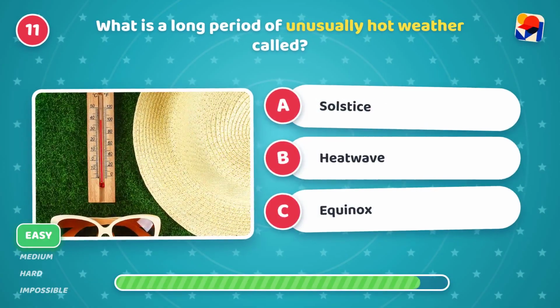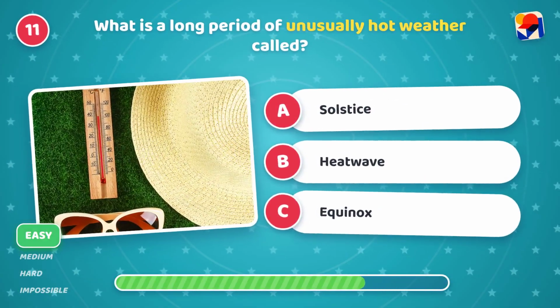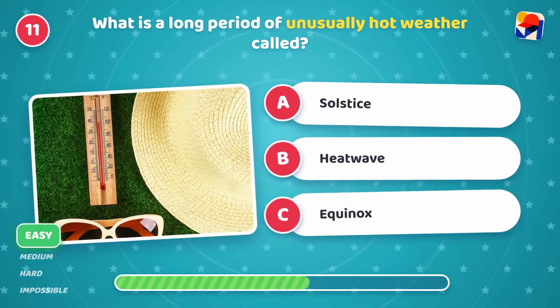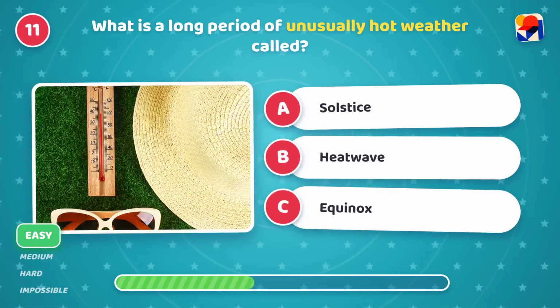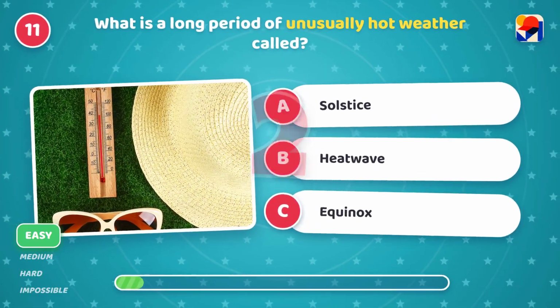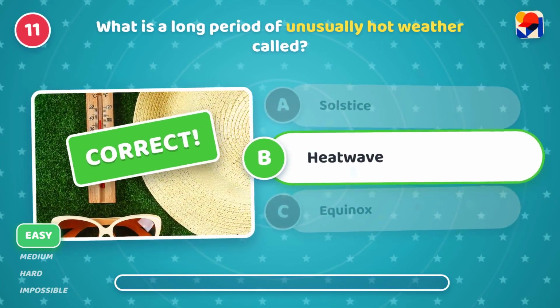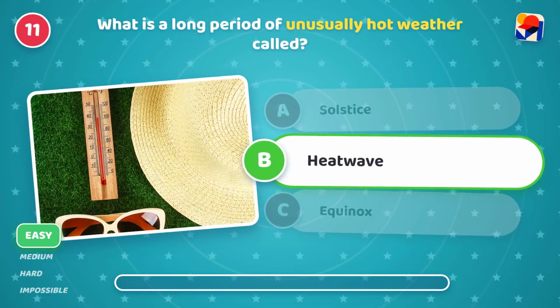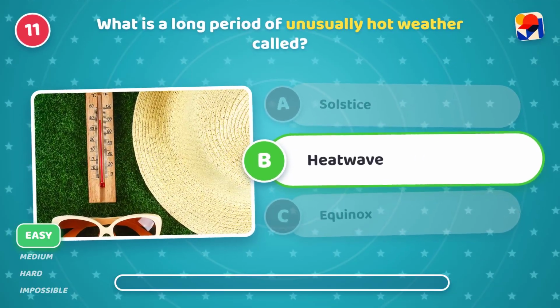What is a long period of unusually hot weather called? Is it A, solstice, B, heat wave, or C, equinox? It's B, heat wave. Scorching. Temperatures stay super high for days.